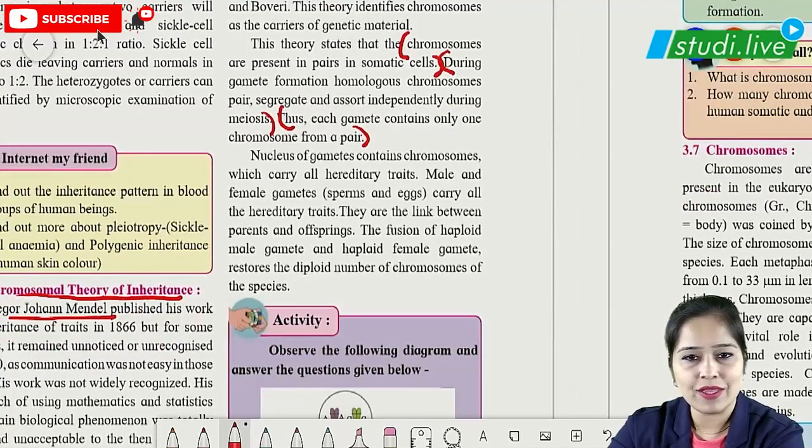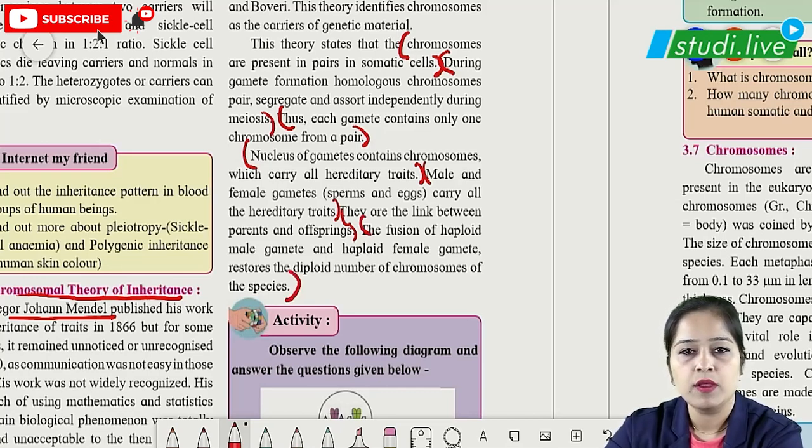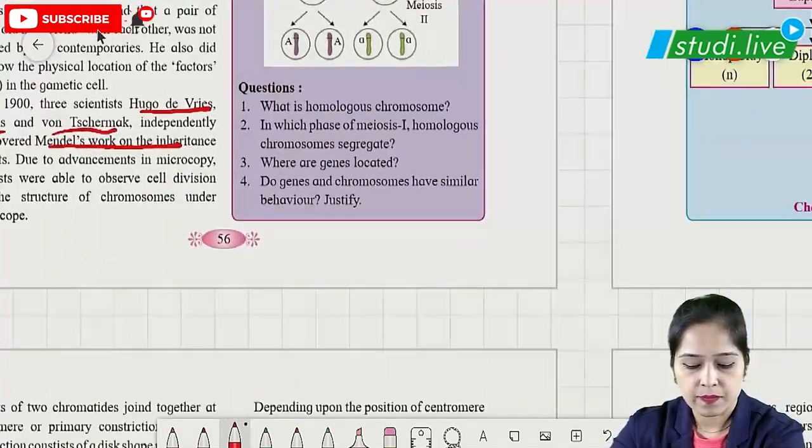The nucleus of the gametes contains chromosomes. These are the points you have to remember. The fusion of haploid male and female gametes restores the diploid number of chromosomes of the species. So this is the chromosomal theory of inheritance. These pointers have to be studied for a 2-mark answer.